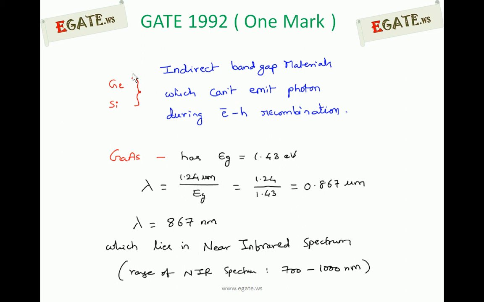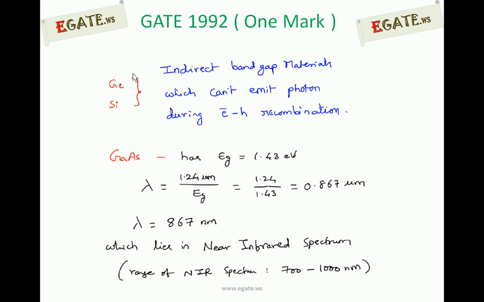A photon is emitted whenever electron hole recombination takes place. But this happens only in direct bandgap semiconductors. A photon cannot be emitted in indirect bandgap semiconductors. When no photon is emitted while recombining, there will be no light. Light consists of only photons, and photons are generated while recombining electron and hole, and that too only in direct bandgap semiconductors.